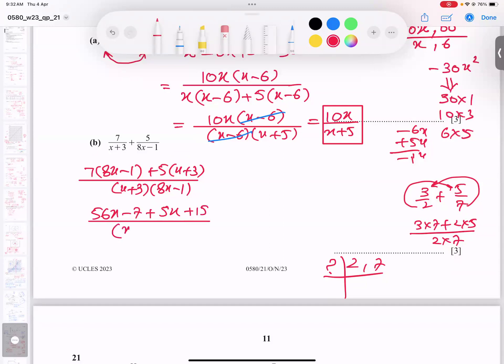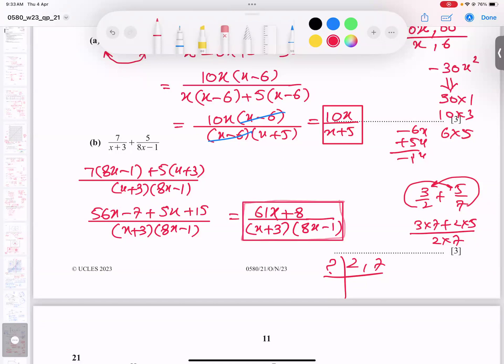Okay, and down x plus 3 and 8x minus 1. So 50x, 56x and 5, I get a 61x. And 15, 7 gone, 8 left. And in the denominator, I will not multiply. Some students multiply them, no need. No need. And this is my final answer.